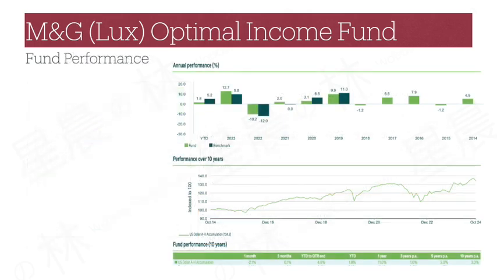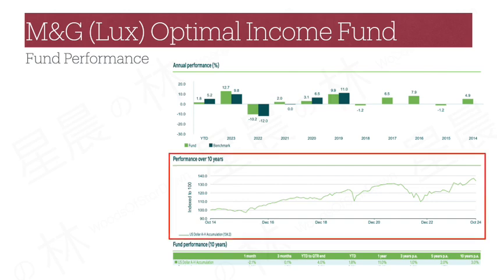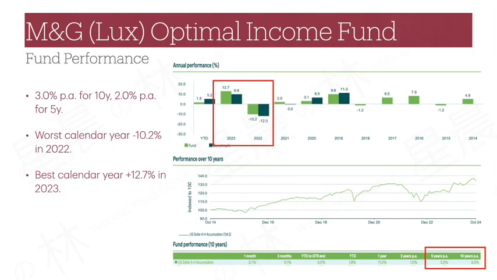The M&G Optimal Income Fund has a long track record for almost 20 years. For easier comparison, I will use the US dollars share class 10-year performance as provided in the fund fact sheet for reference. Again, benchmark comparison is irrelevant for this fund due to its flexible strategy. The bond market has seen bouts of volatility every now and then, and this is quite clearly observed from the cumulative line chart provided. The fund averaged an annualized 3.0% in the past 10 years and 2.0% in the past